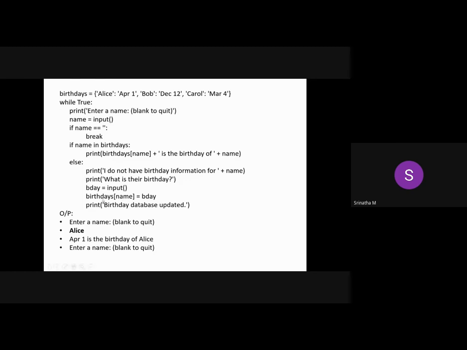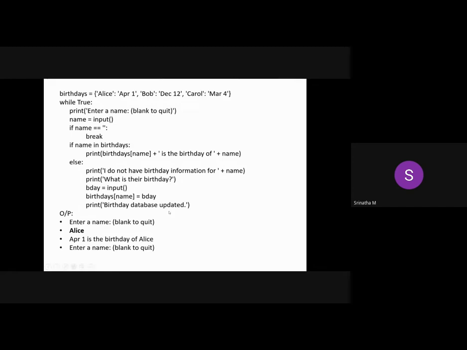I need to add this birthday to the dictionary. How can we add it? As we know, birthdays of name, where name is the new person, acts as a key here. This is the dictionary name with the key, and you are assigning the value for that key. This is how we can add a value inside a dictionary. Now the birthday database is updated.